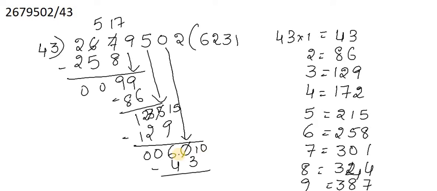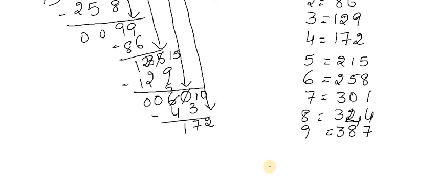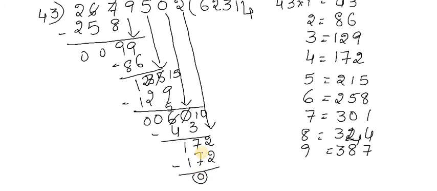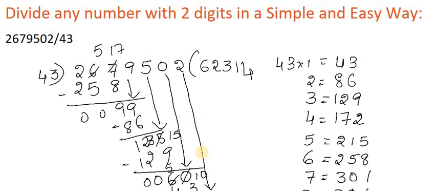And borrow 10 and 5, 7 here, 1 here, and 2 will come here, 172. So 43 4s are 172. My ultimate goal is to get a quotient of 62,340. This is the answer I got.